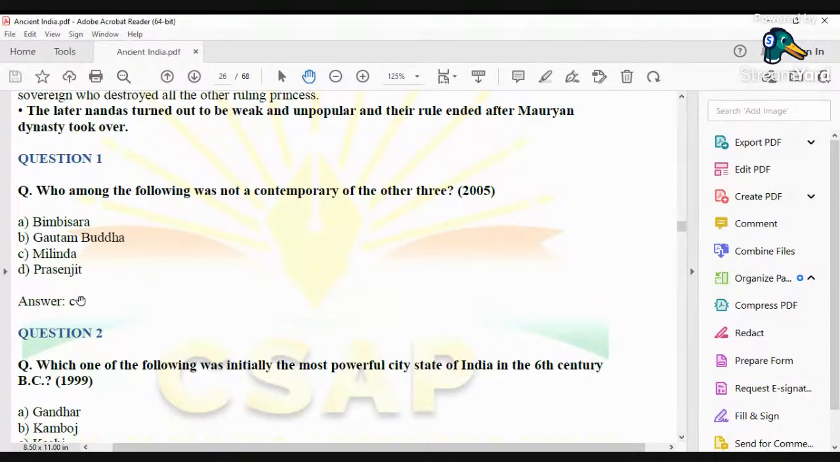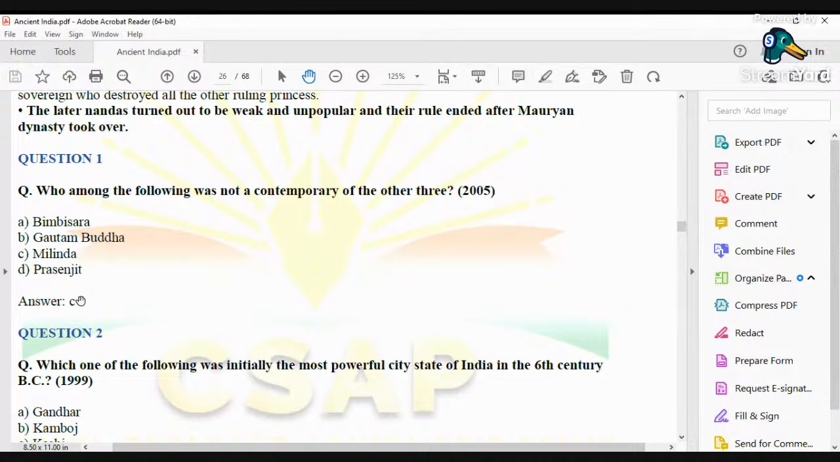Who was Bimbisara? Bimbisara was one of the rulers of Magadh and he belonged to the Haryanka dynasty. And Bimbisara was a contemporary of Gautam Buddha. In fact, it is also said that Bimbisara donated a plot of land to Gautam Buddha at Sanchi. So that makes Bimbisara a contemporary of Gautam Buddha.